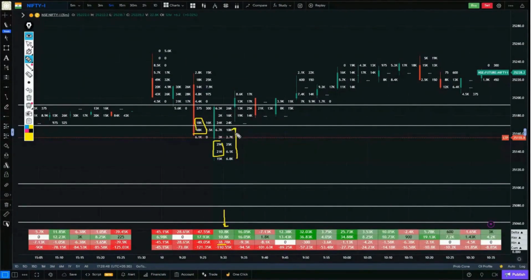And all the selling zones, like, which was the biggest selling zone of the day? It was in this first candle. Every day, you'll see the most buying and selling in the first candle. This was the candle with the highest selling. The resistance zone was broken. This was the spot where sellers entered again. The sellers tried to push further by selling more, but eventually buyers came in and took the price above the resistance zone again. So, where did the most selling happen? Here, and some selling happened here as well.